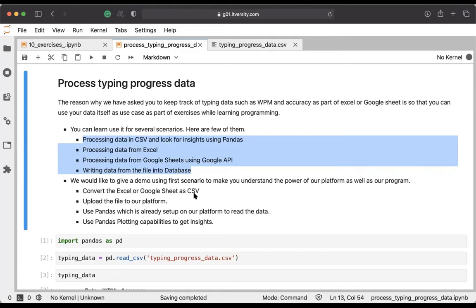But for now, we will convert the data in Excel or Google Sheet into a CSV, and then we'll upload the file that is generated, which is in CSV format, to the platform. Then we will see how to use Pandas, which is already set up on our platform, to read the data. We will also see the Pandas plotting capabilities to get insights. This will also give you the level of detail I go into with respect to the training program.